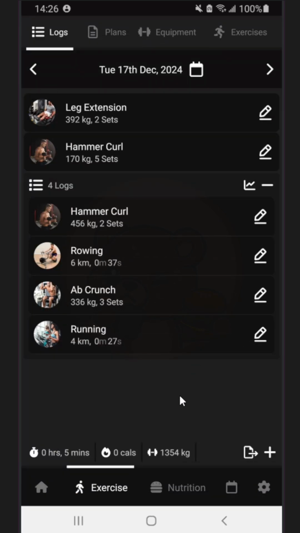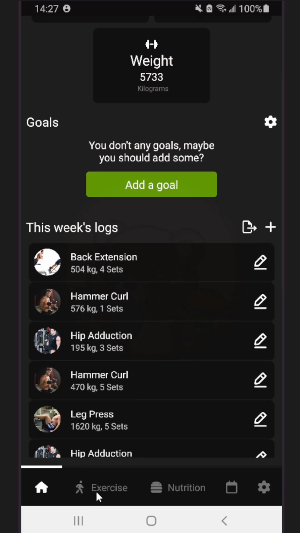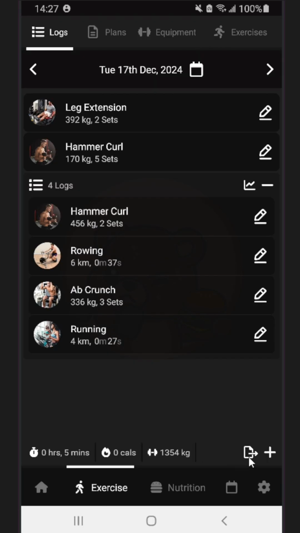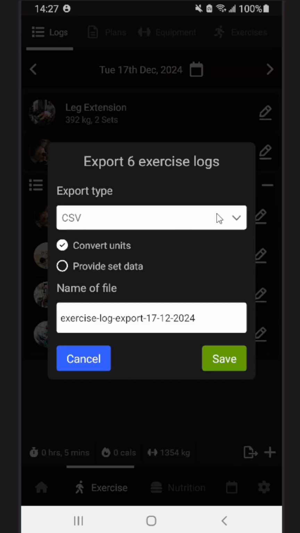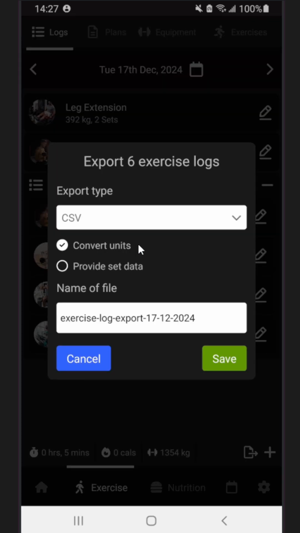And then last but not least, you can probably see this little icon everywhere. You've got it on the home screen as well. And what this does is this lets you export the data. So you can now export as CSV, or you can export as JSON. You can convert the units.